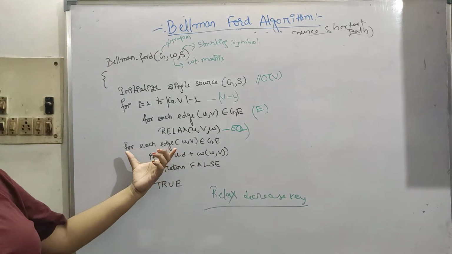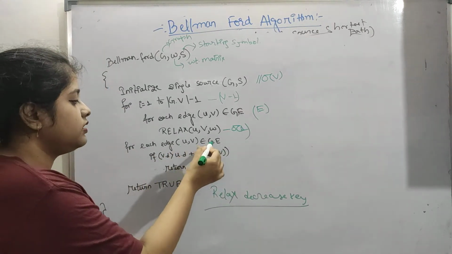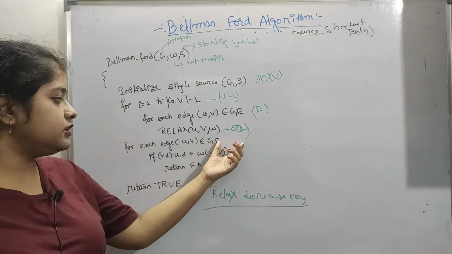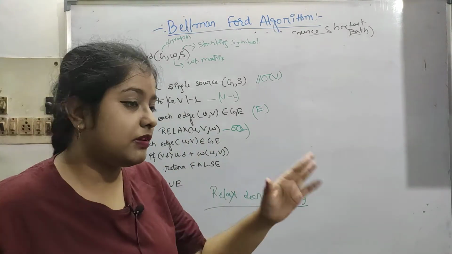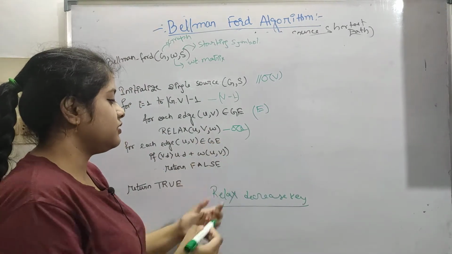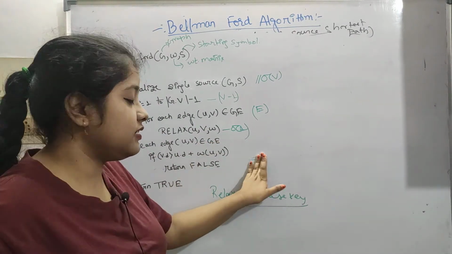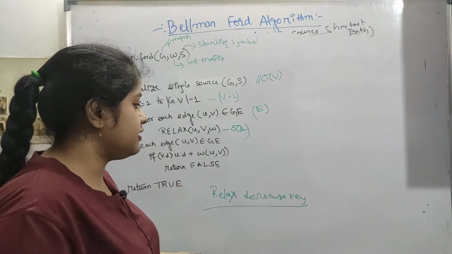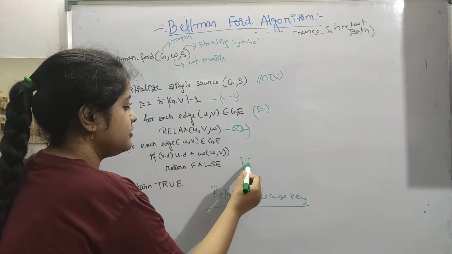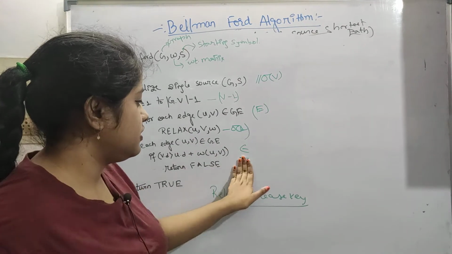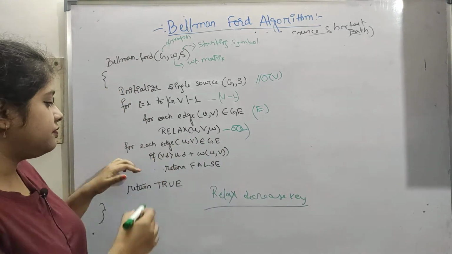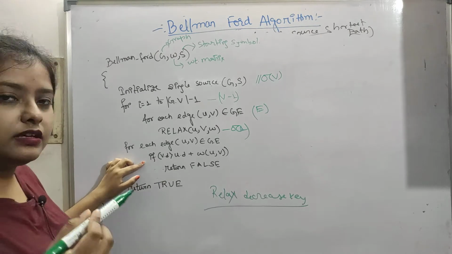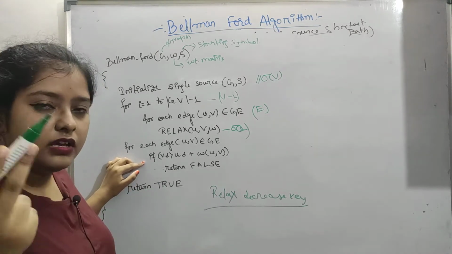So now for each edge (u, v) that belongs to G.E, sorry, I confused it with mathematical logic. This is "belongs to", I was thinking it as "there exists". So now, belongs to G.E, this is almost the same as our previous Dijkstra's algorithm.